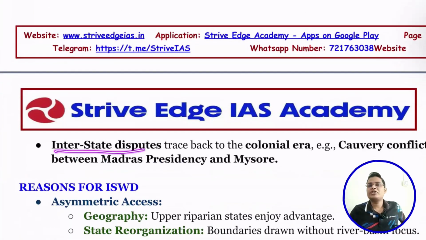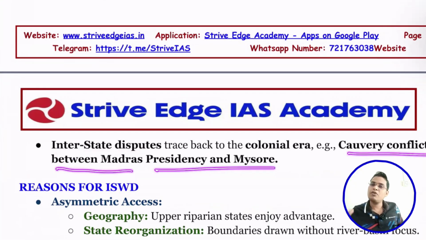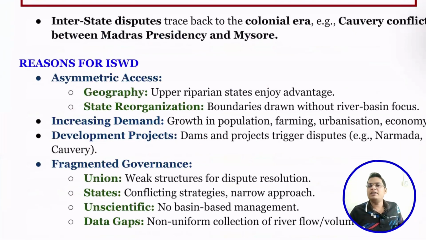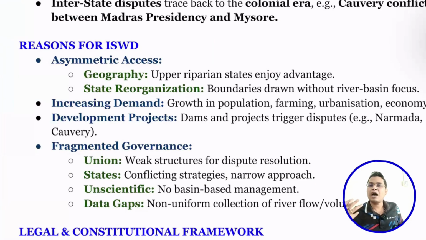If it is successful, it can be a model for others also. If you look into interstate river water disputes, you'll find they have existed since colonial times. For example, the Kaveri conflict between Madras and Mysore continues since colonial time. Then the big question: why are interstate river water disputes rising so frequently in India?